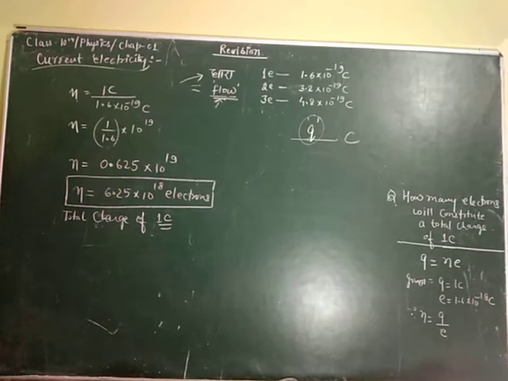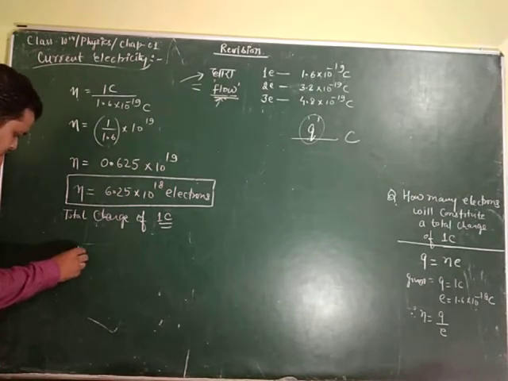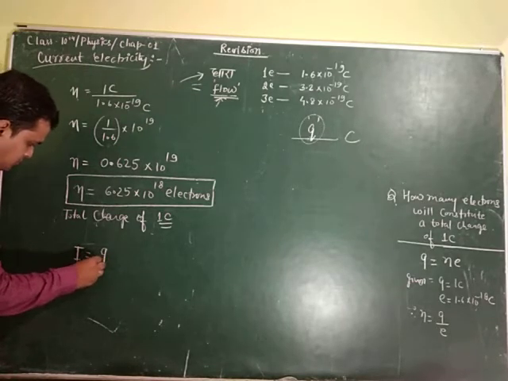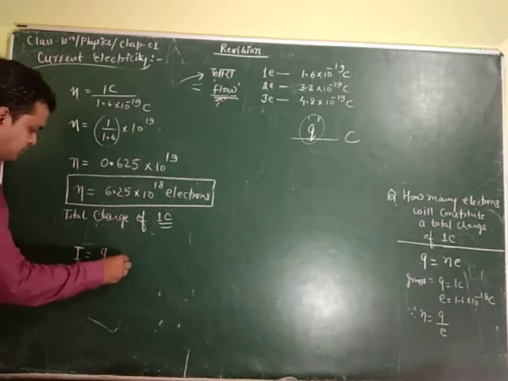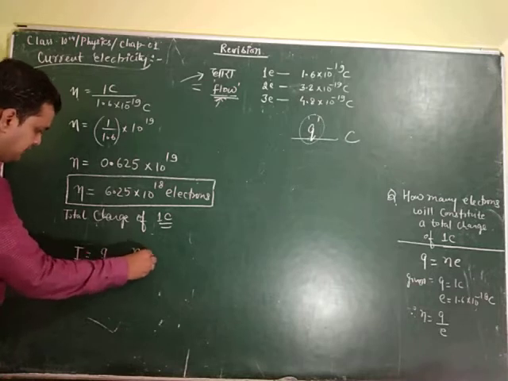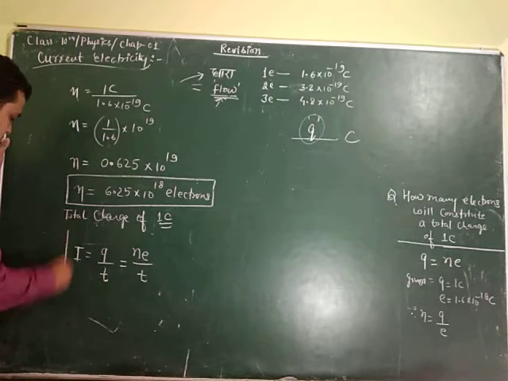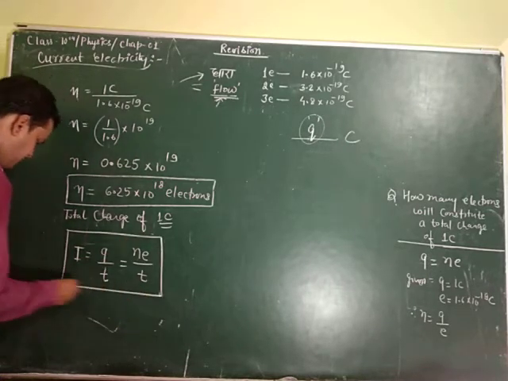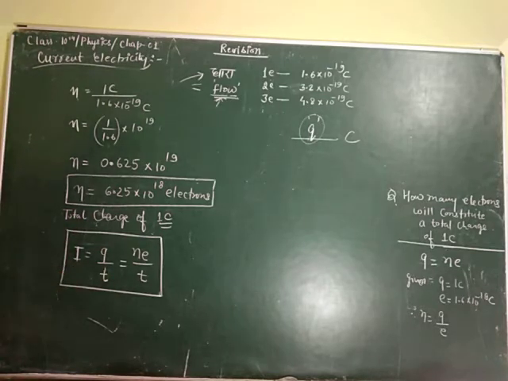So we have studied that current I is equal to Q by T, but we can write Ne divided by T instead of Q. This is the working formula for us: I is equal to Q by T, that is, Ne by T.